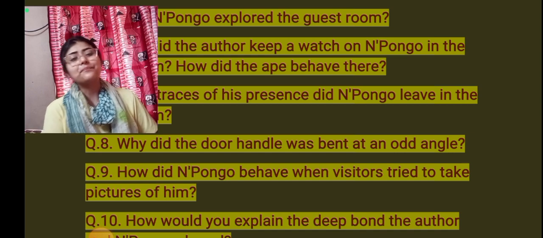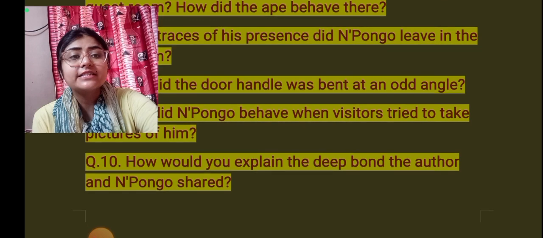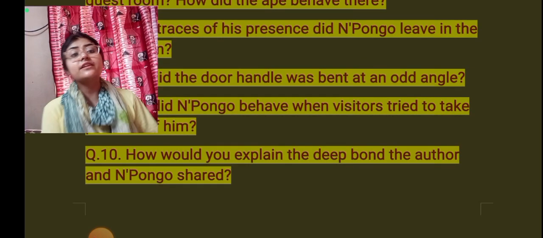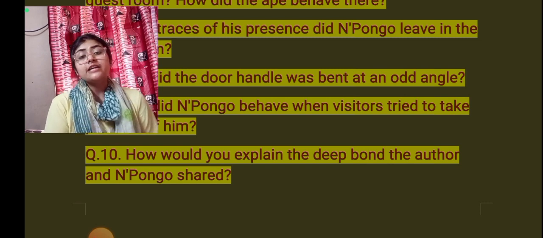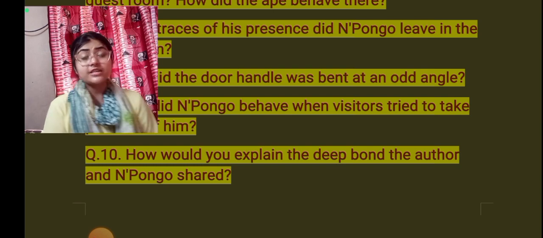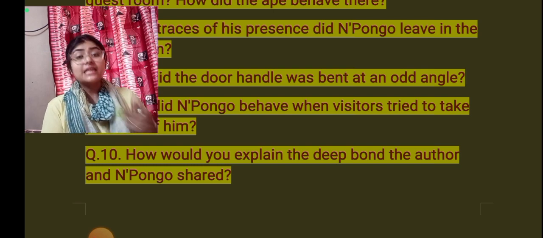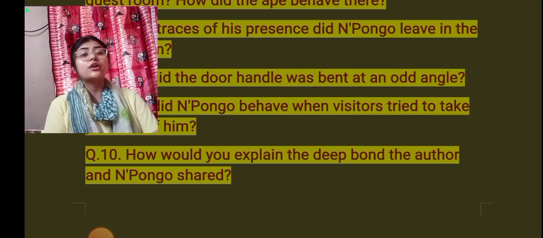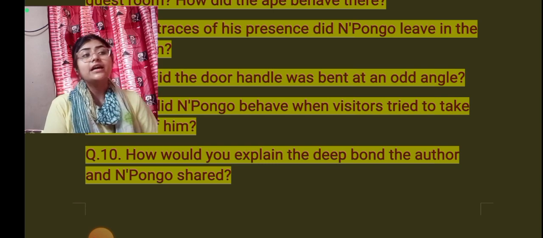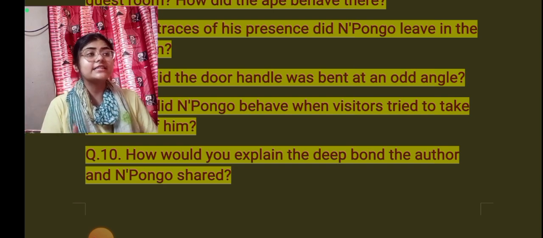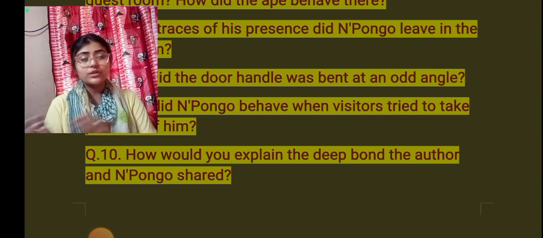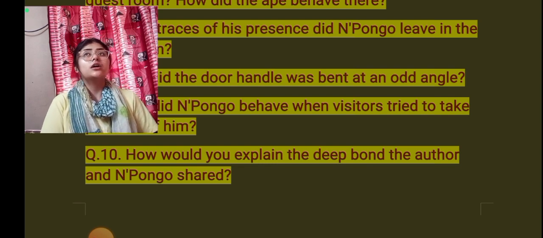Okay, next point is how would you explain the deep bond the author and Npongo share? Definitely there is a very, very deep bond between Npongo and the author, because right at the very beginning, when the author went to see Npongo, whether Npongo was a baby gorilla or a baby chimpanzee, right on that very first day, Npongo lifted his arms so that the author would lift him in his lap. And from that very first day till the last day described in that particular story, we could understand that there was a very deep bond between Npongo and the author.